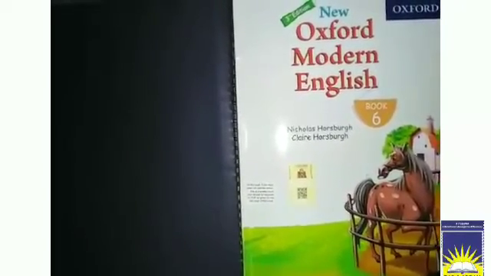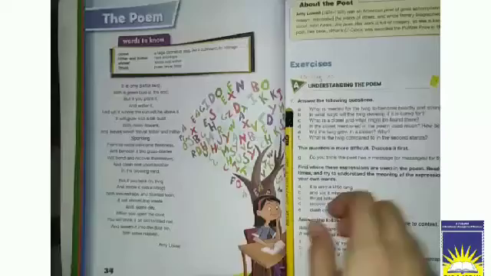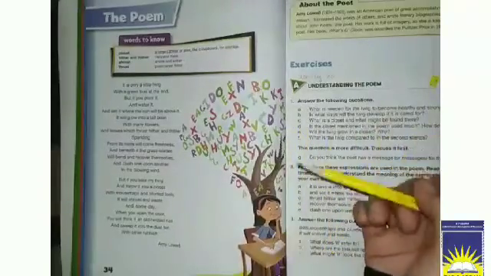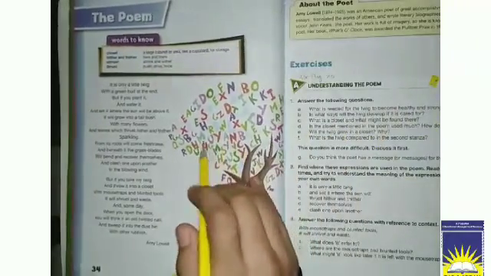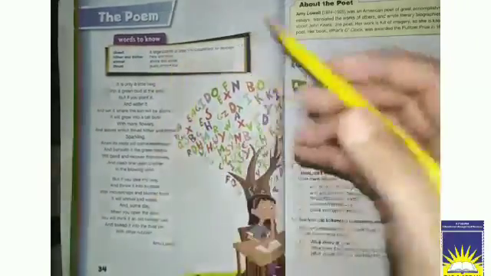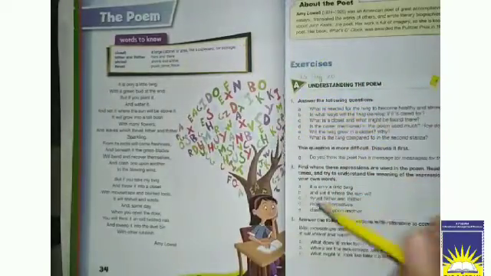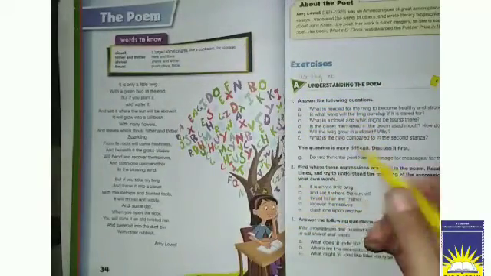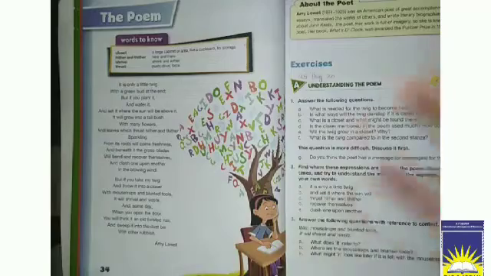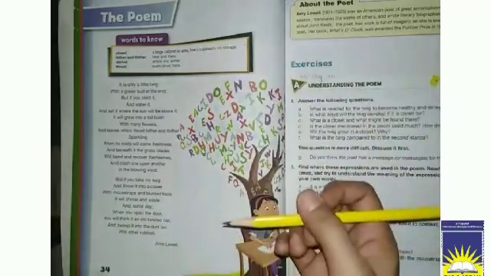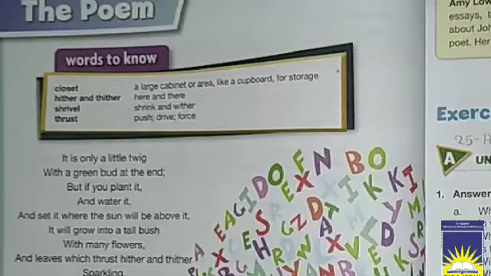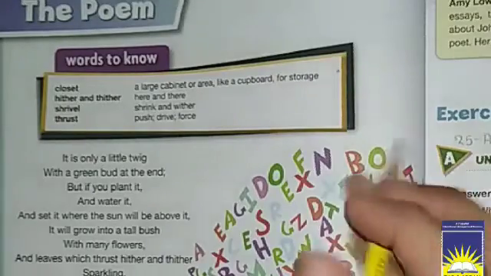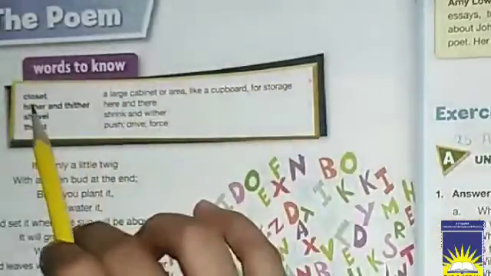Now let's move on to the lesson and open page number 34. Today we are going to read a poem. Yes, a very good, nice poem it is. As you can see, a girl is here thinking about something. So let's see what the message in this poem is. This poem is written by Amy Lowell. And before we start reading the poem, let's read these words to know.